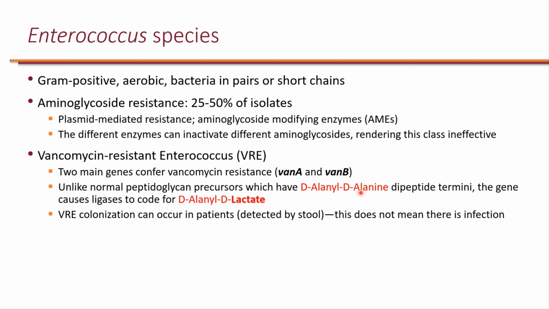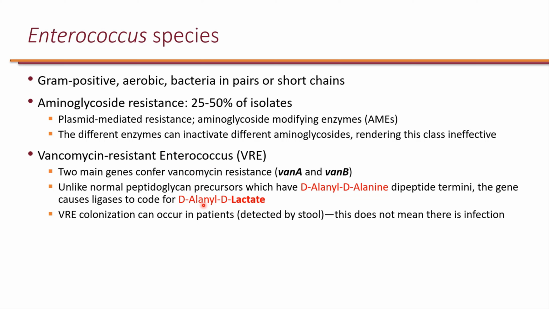Basically, the site of action for vancomycin is the D-alanyl-D-alanine, and what happens in Enterococcus with these genes is that it mutates and changes the second alanine to a lactate. As a result, vancomycin can no longer bind to the D-alanyl-D-lactate, and this mutation does not interrupt the life cycle of Enterococcus.